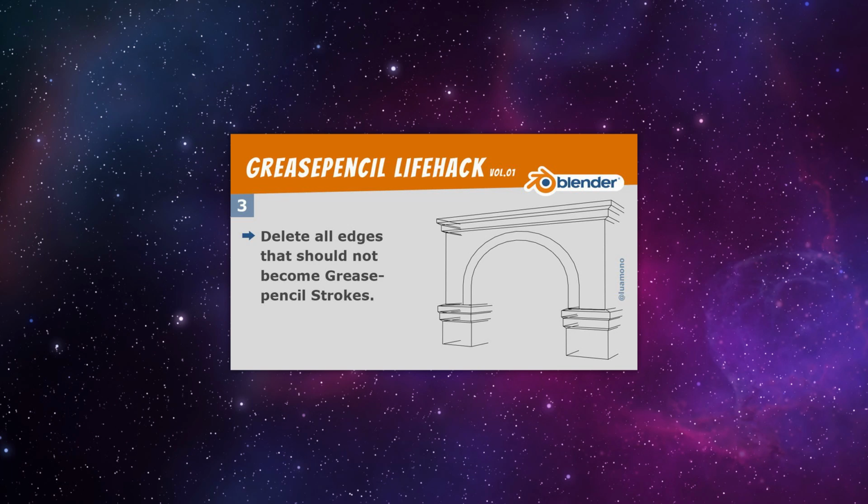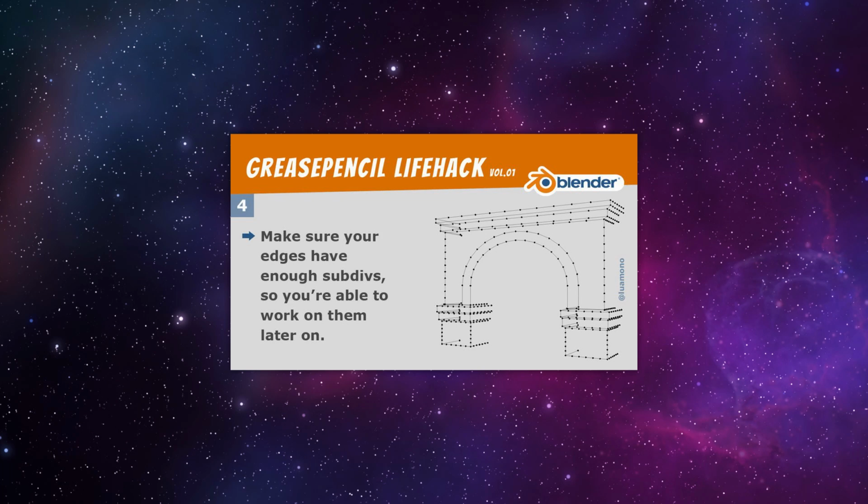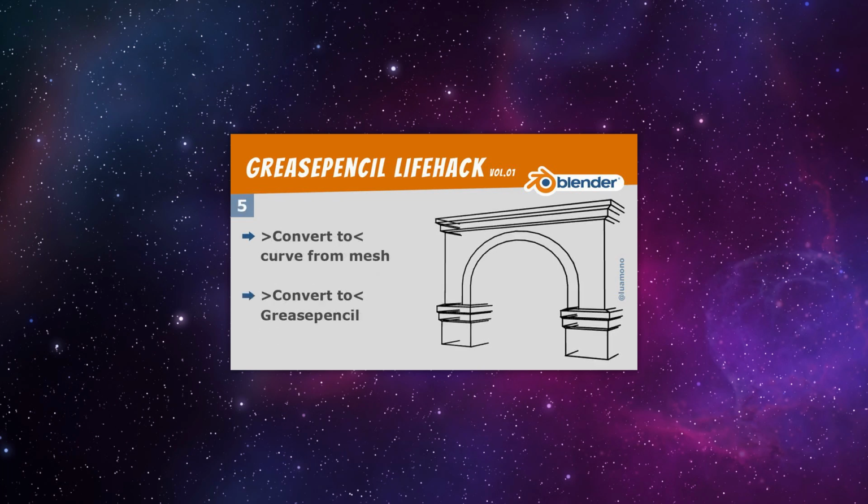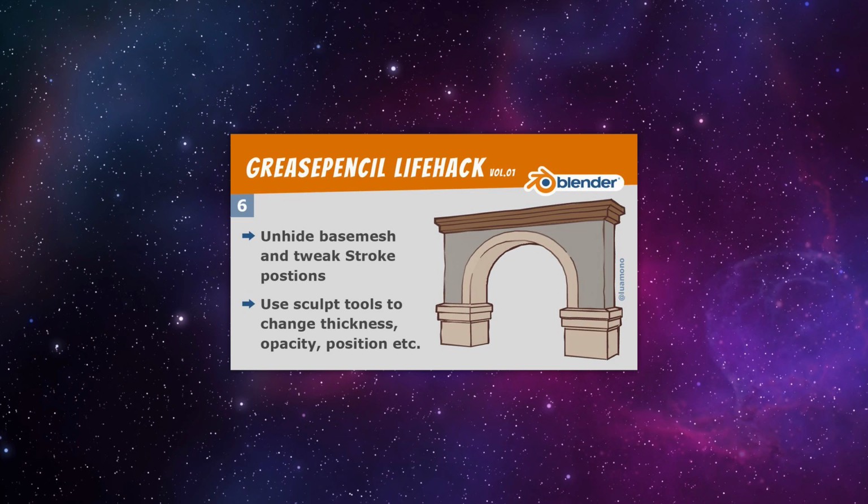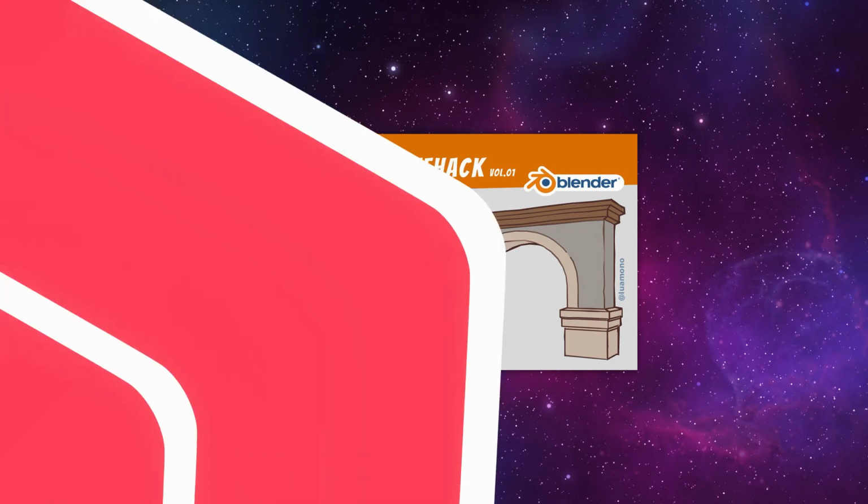The remaining edges will be the lines. 4. Subdivide the edges to make them have enough details for step 5. Number 5. 2 conversions. Mesh to curve, then curve to grease pencil. 6. Unhide the original mesh, then use the sculpt tools to change thickness, opacity, etc. This hack will only work well on meshes with a lot of flat surfaces. Making an outline using this method is very easy, so how about give it a try?